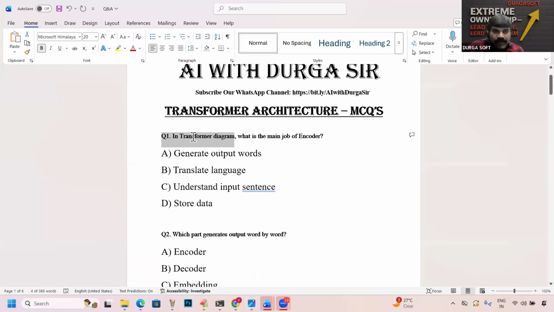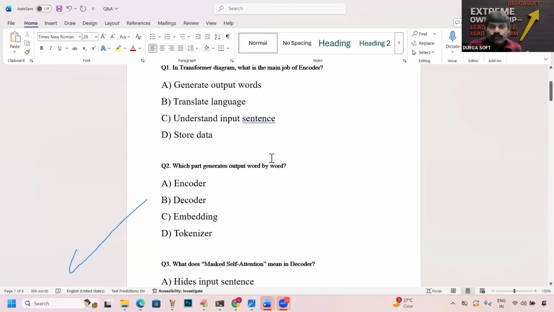In the transformer diagram, what is the main job of encoder? Encoder generates output words, translates input language, understands input sequence, or stores sentence data. Which one is the correct answer? C, understand input sentence. So encoder can be used for reading purpose, and decoder for writing purpose. One is a reading room, the second is a writing room. To understand the input sentence we use the encoder concept.